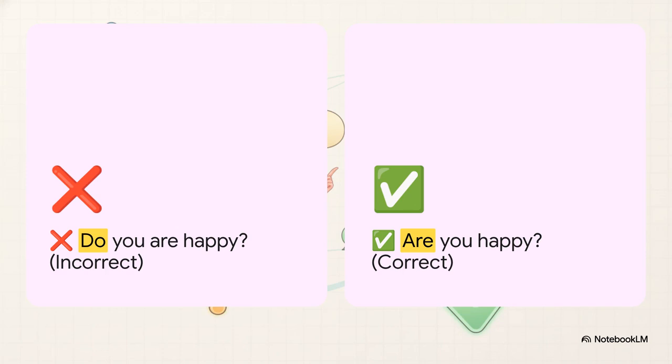All right, let's just jump right in with a classic example. You see, "Do you are happy all the time." Now, why is that wrong? Well, it's kind of like you're using two tools for the same job. You've got "are," the verb to be, and you've got the helper "do." In English, you only need one. The right way, "Are you happy," just flips the first two words.